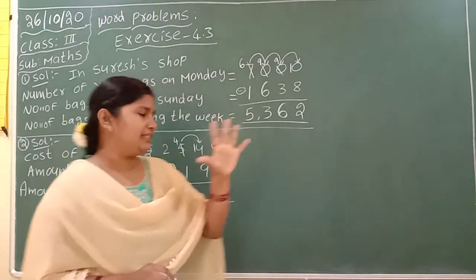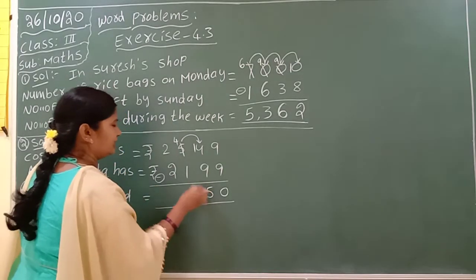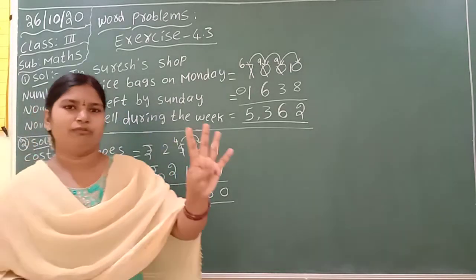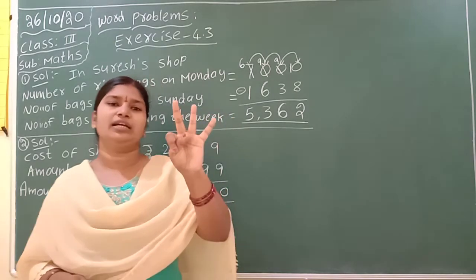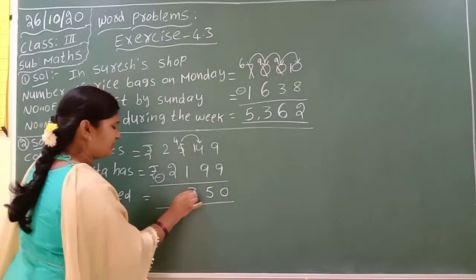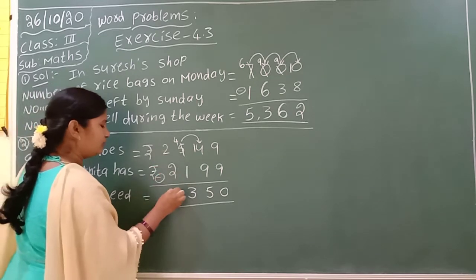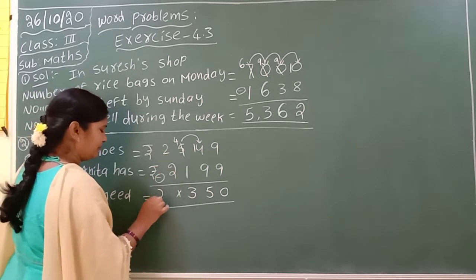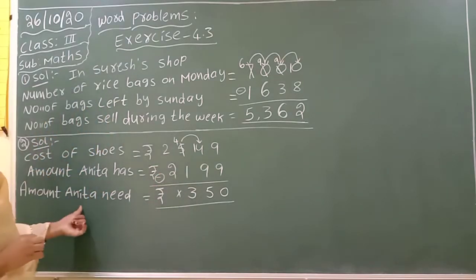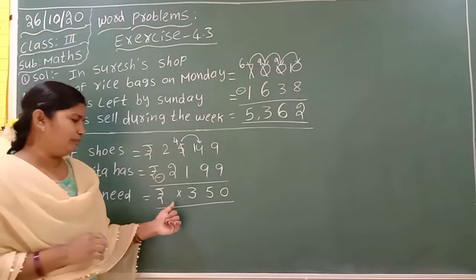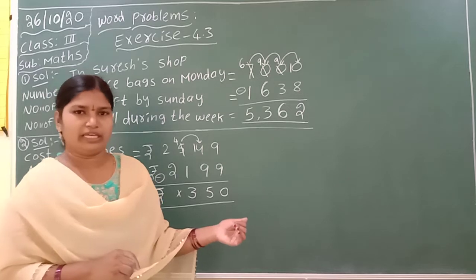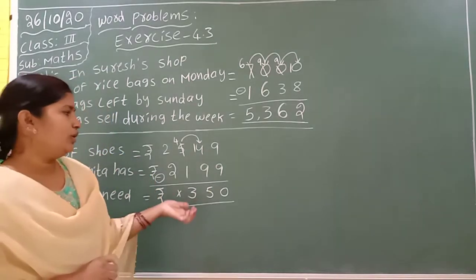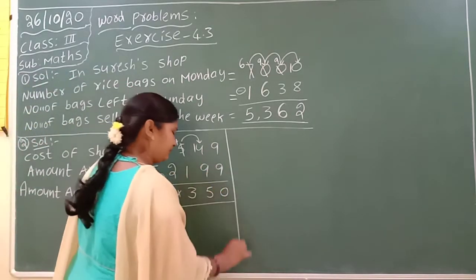The answer is 5. Next, 4 minus 1. Open 4 fingers, close 1 finger. The remaining fingers are 3. So 3 is our answer. 2 minus 2, 0. Rupee symbol. So the amount Anita needs is rupees 350. So 350 she wants. Okay. Like this you have to do the problem.